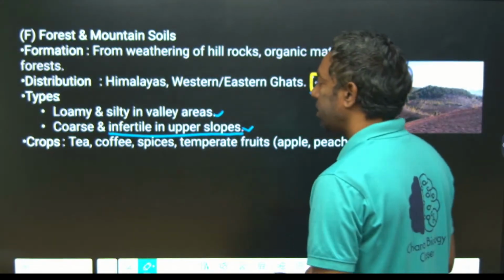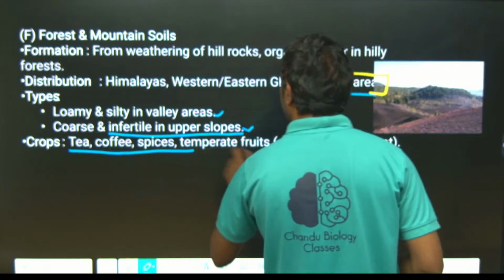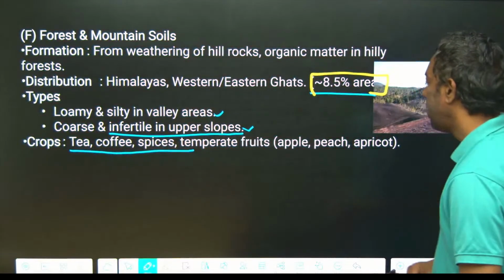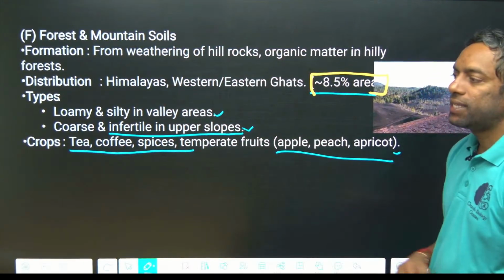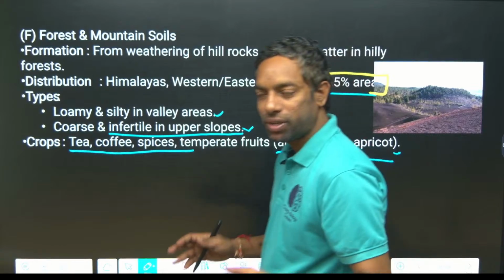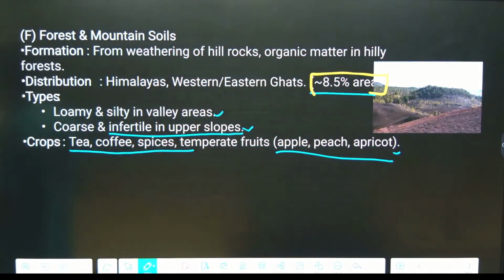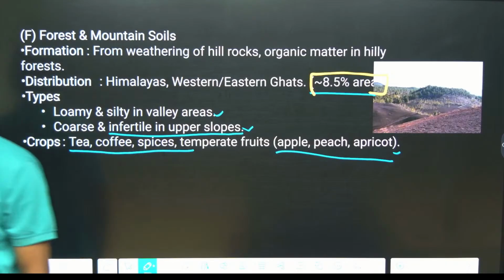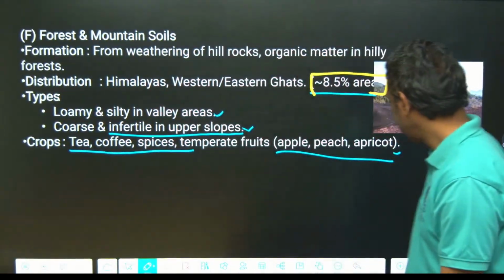The crops it supports are tea, coffee, spices, and temperate fruits like apple, peach, apricot. This is the forest type of soil, guys. Just look here, that's enough. They don't ask you more about it. I hope you guys understand it.